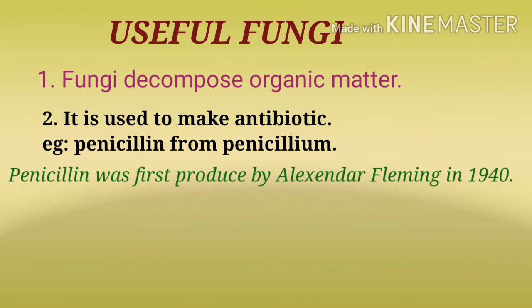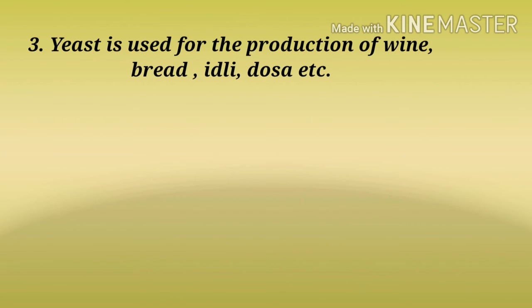Fungi are used in making food. For example, yeast. It is used for the production of wine, other alcoholic beverages, bread, idli, dosa and many other fermented foods. It also produces proteins and vitamins.